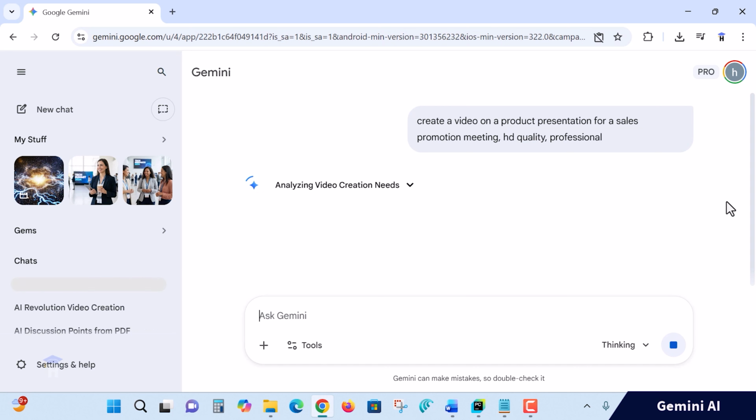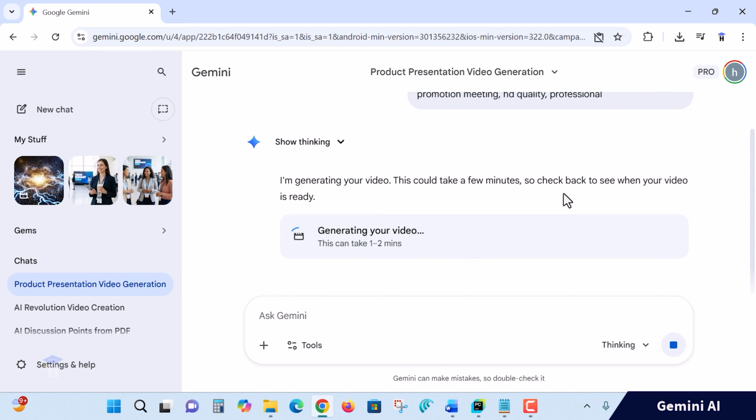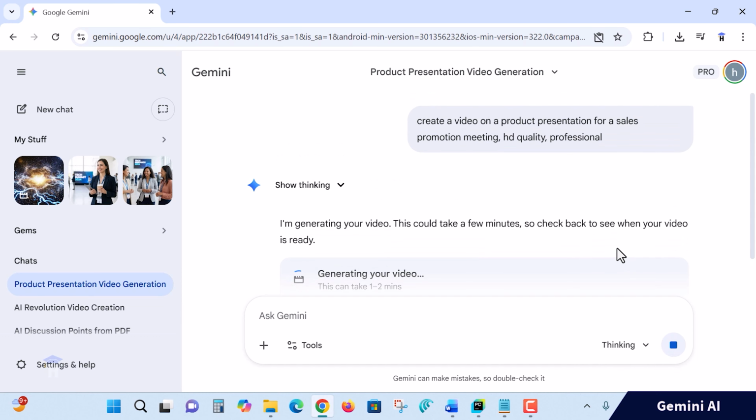Gemini, how it understands and collects a source of information for us, and it will be creating a video for us. See, "I'm generating your video. This could take a few minutes. Check back to see when your video is ready." It's thinking, right? Now, in a similar way, I hope three videos are going to be submitted each day with a professional account.